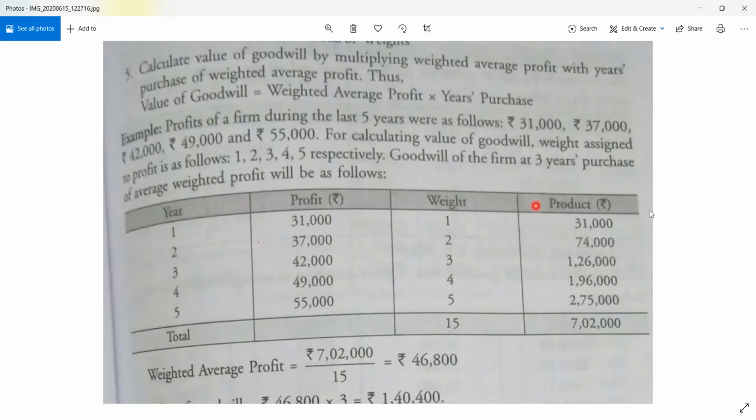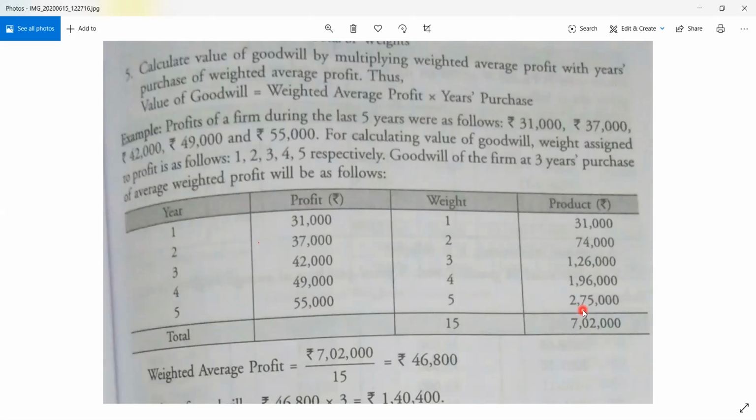In case of product, what are you going to do? Multiply the profit with the weight. Profit multiplied by weight will give you the product, as I have given you the formula. So 31,000 into 1 will be 31,000 itself. 37,000 into 2 will be 74,000. 42,000 into 3 will be 1,26,000. Then 49,000 into 4 will be 1,96,000. Likewise, 55,000 into 5 will be 2,75,000.